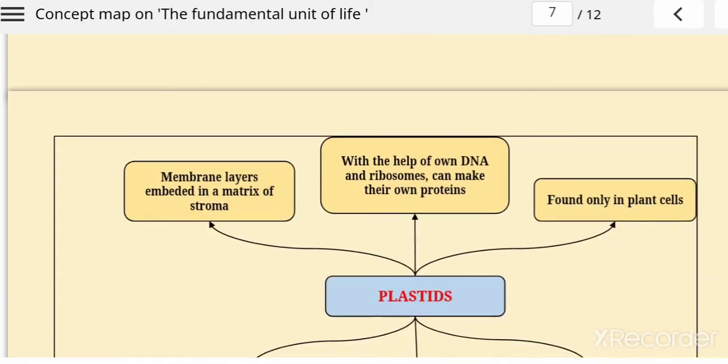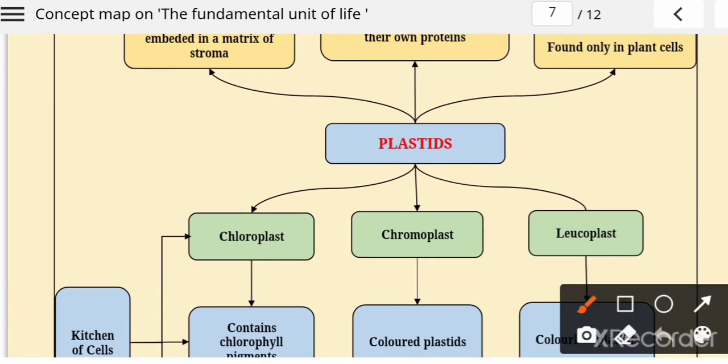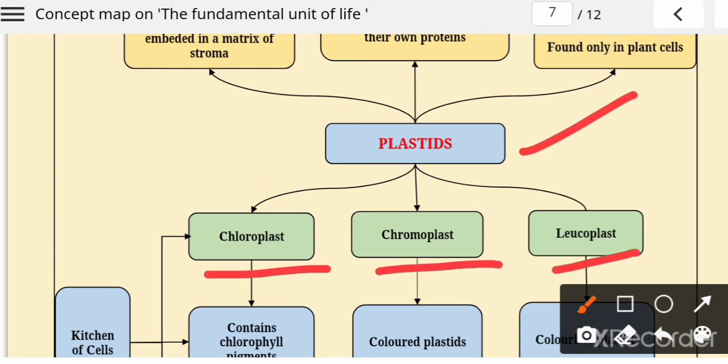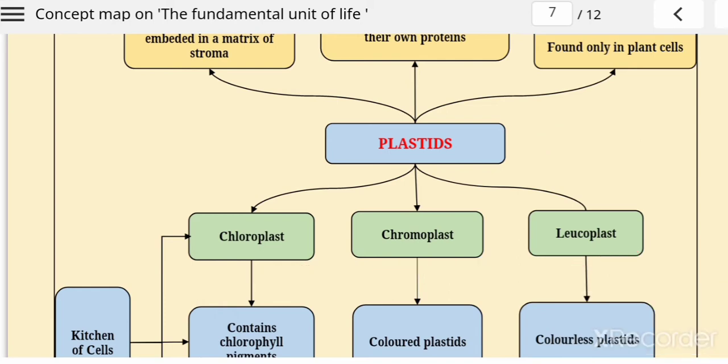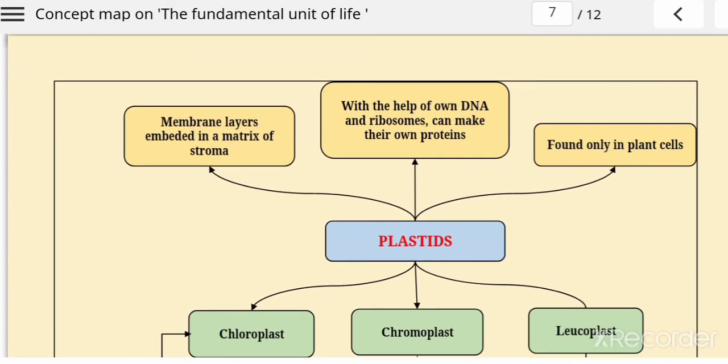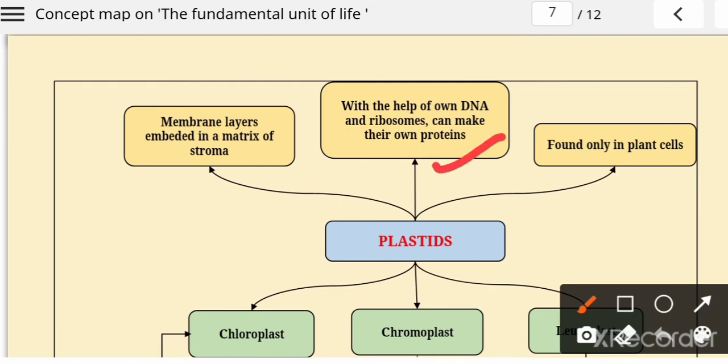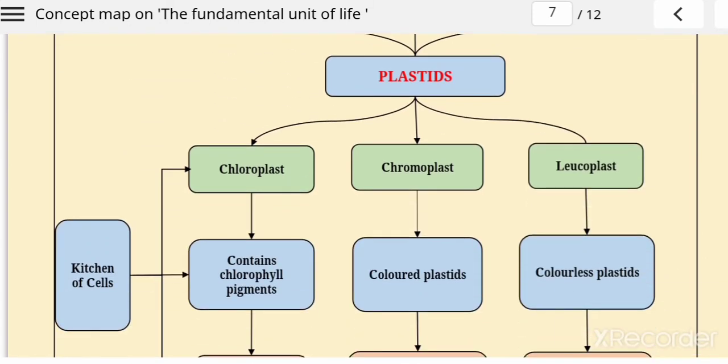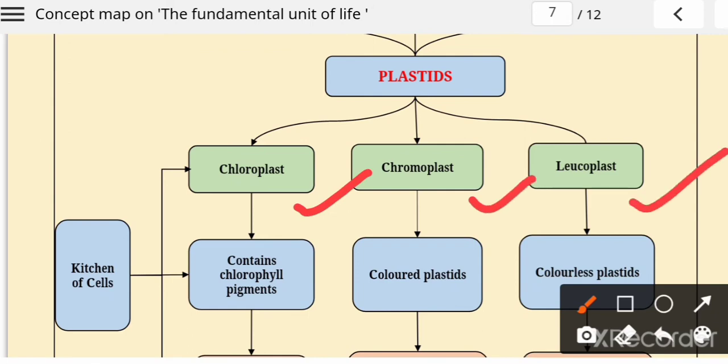Now after this you have a plastid. Plastid is only present in plant cells, and these are of three main types: chloroplast, chromoplast and leucoplast. Plastid has its own DNA and ribosomes like mitochondria. Only these two organelles are present inside the cell which have their own DNA and ribosomes. It is only found in plant cells. So plastids are of three main types: chloro, chromo and leuco.